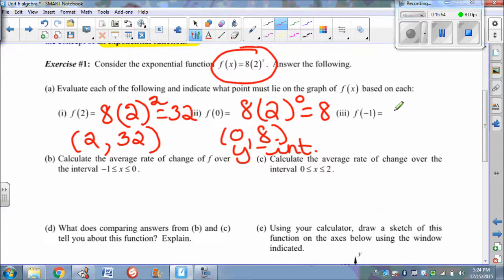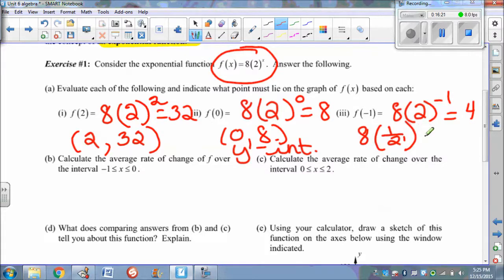And then what about f of negative 1? So 8 times 2 to the negative 1. All right, let's think about this one. Obviously, go right to your calculator, get an answer, but I want to make sure that we've got that understanding of that negative exponent. So that's 8 times, remember, when you think negative exponents, think division, which is 1/2. That's equivalent to that first one there.